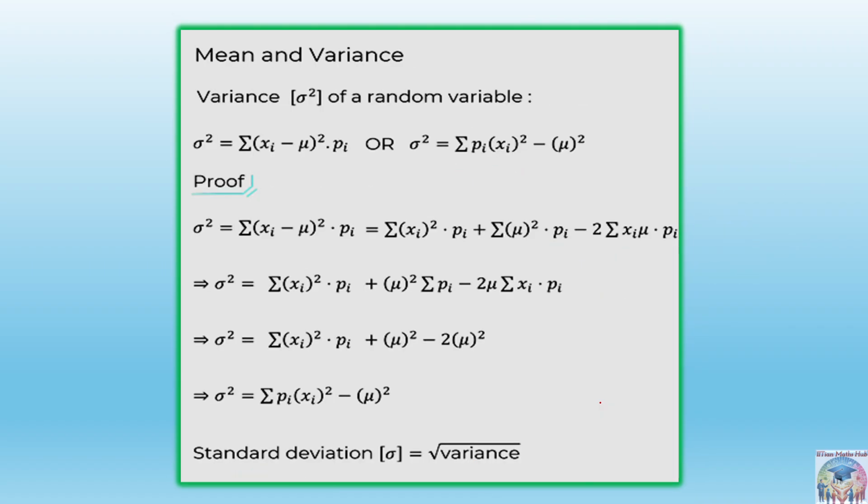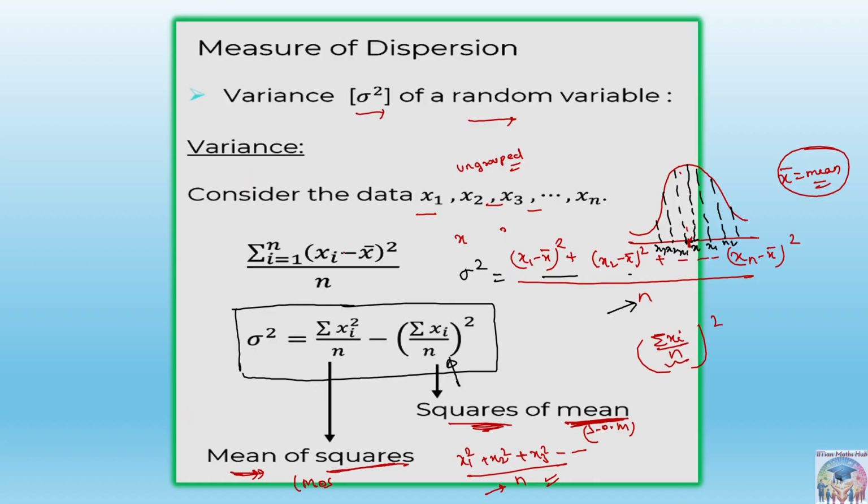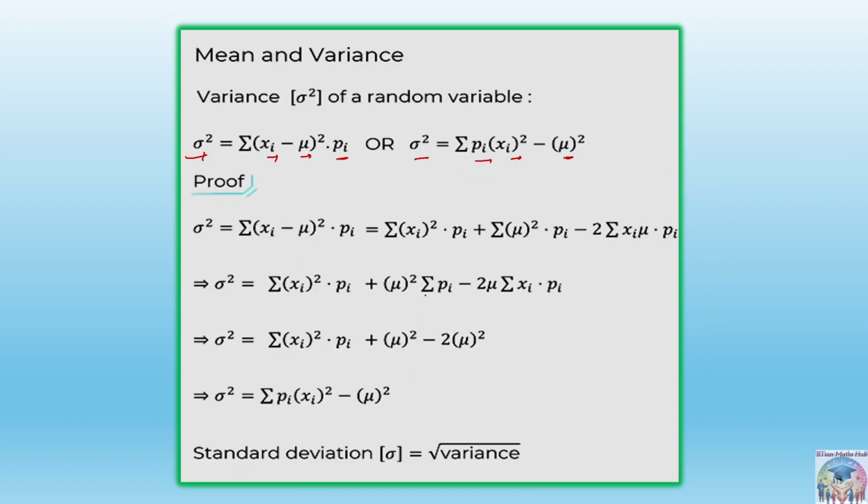Next, there is a proof of this part. Okay, let's quickly do that because we have already taken too much time. So you can see the sigma square formula is sigma xi minus mu whole square into pi, or sigma square is equal to sigma pi xi square minus mu square. How does it come? Actually, you can see this is sigma xi square by n, and this is the mean, right? But mean we can also write by the probabilities. So that's what we are doing. We are multiplying the probabilities here.